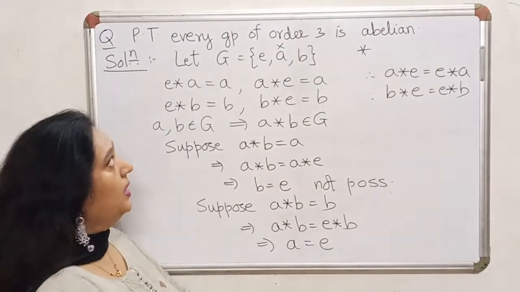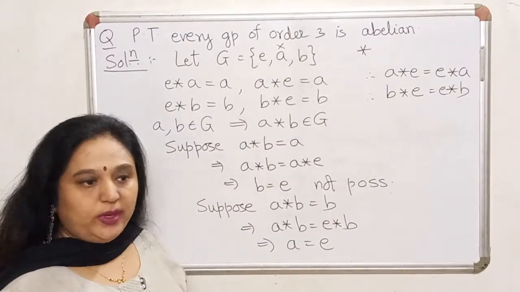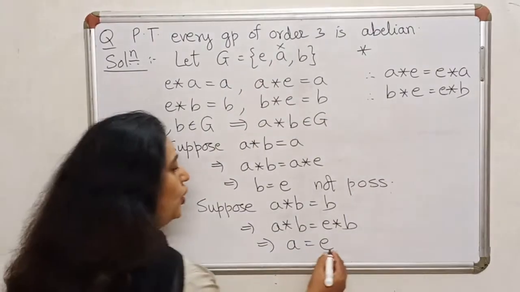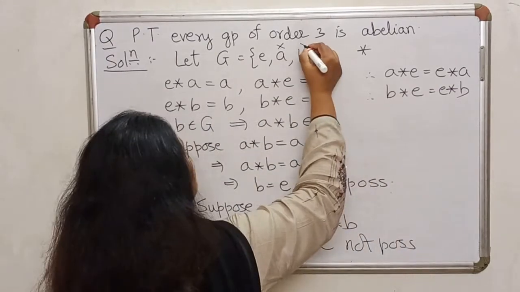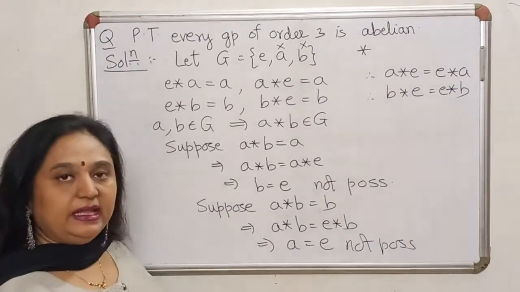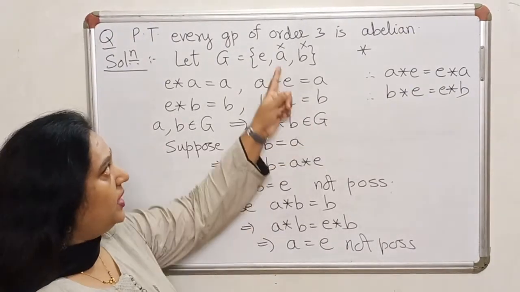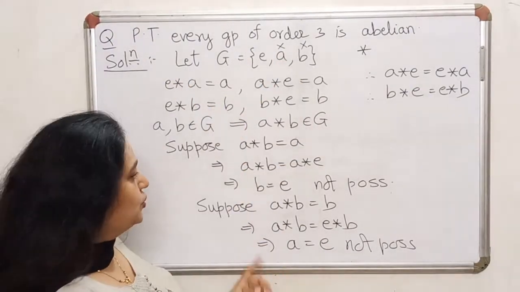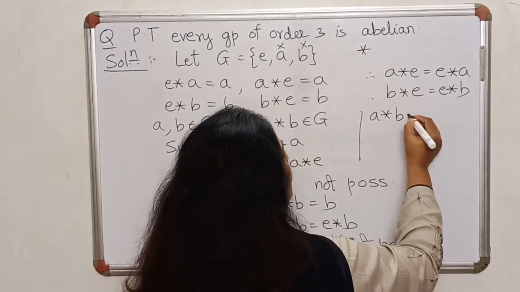also is not possible, because if A and E were to be equal, once again G will have only 2 elements. So this also is not possible. That means it can be equal to this, and that leaves us with only one option. A star B has to be in G. It can't be this, it can't be this. So A star B has to be equal to E.